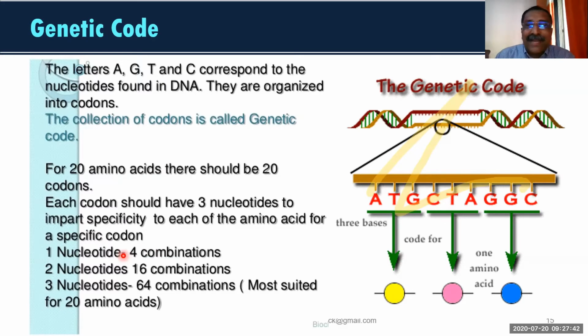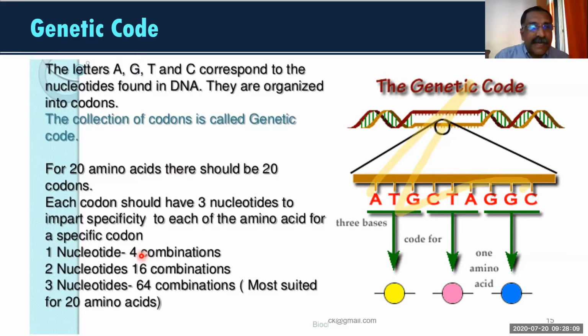How many amino acids can be represented? Only 4. Altogether we have 20, so who will decide the remaining 16? So with one nucleotide, amino acids cannot be represented.